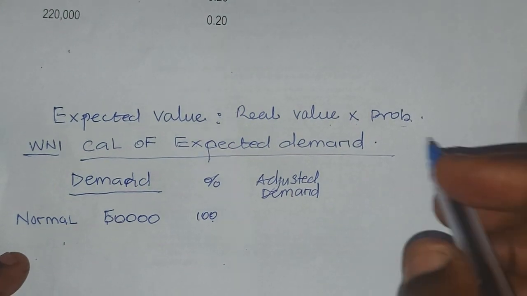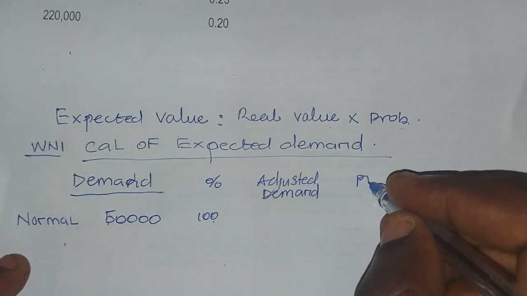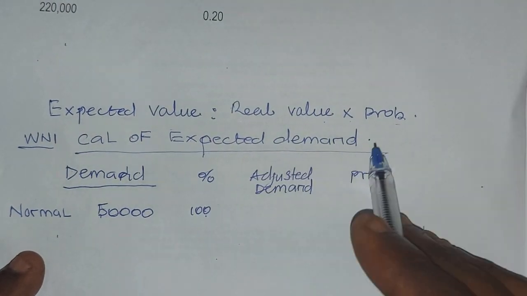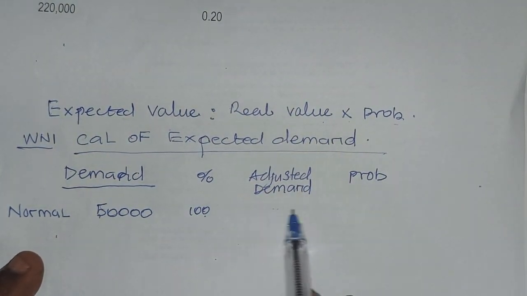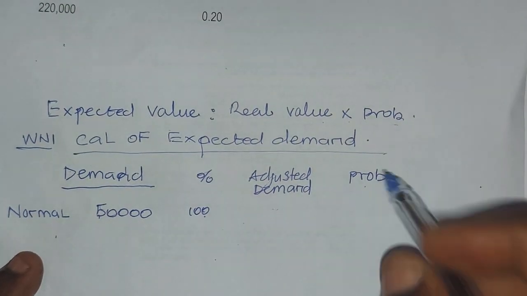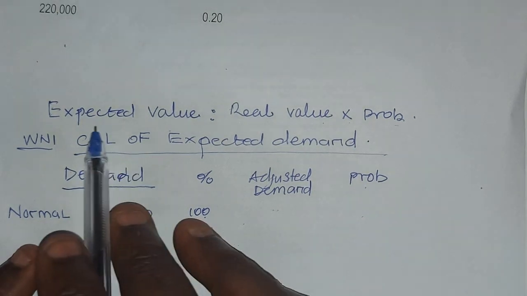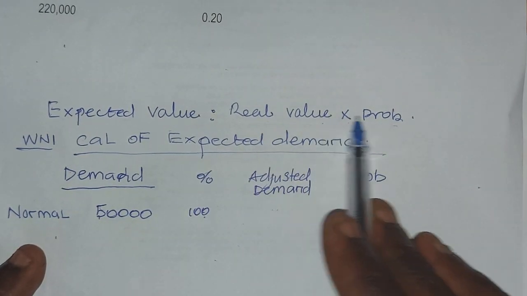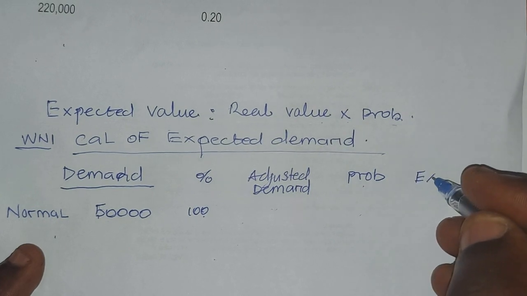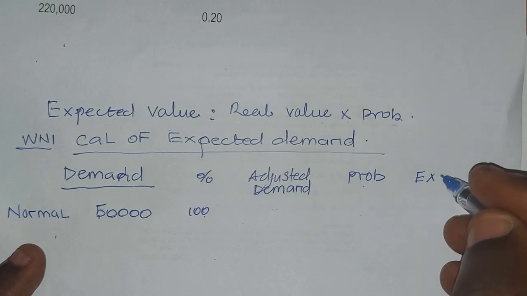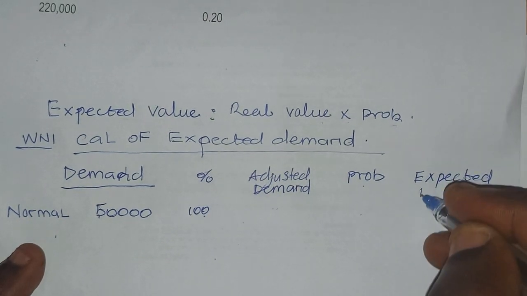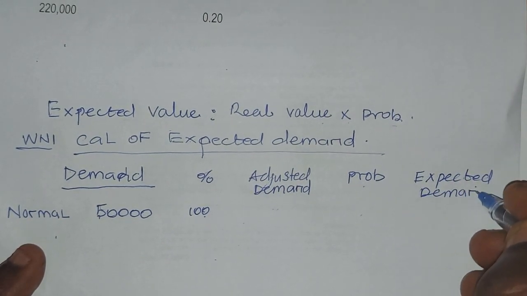All right, then we have the probability. Don't forget, expected demand will be the adjusted demand times the probability; like I told you, the expected value is the real value times the probability. Then this will give you the expected demand. Are you with me?